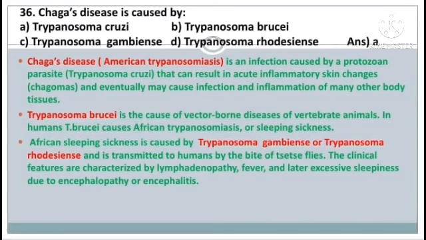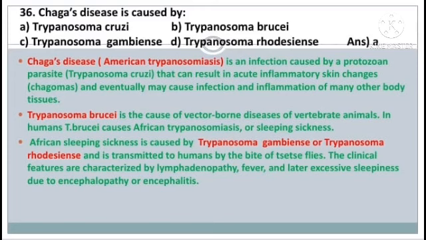Question number 36. Chagas disease is caused by: Trypanosoma cruzi, Trypanosoma brucei, Trypanosoma gambiense, or Trypanosoma rhodesiense. The answer is option A. Chagas disease, also known as American trypanosomiasis, is an infection caused by a protozoan parasite that can result in acute inflammatory skin changes, that is chagomas, and eventually may cause infections.